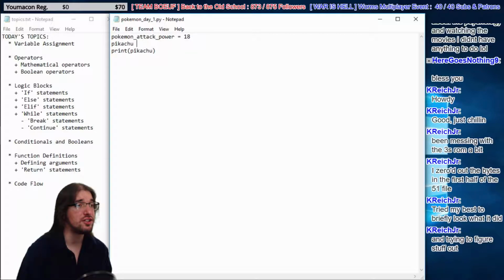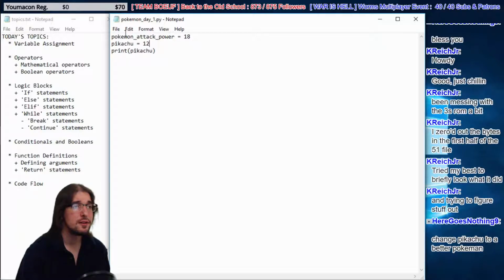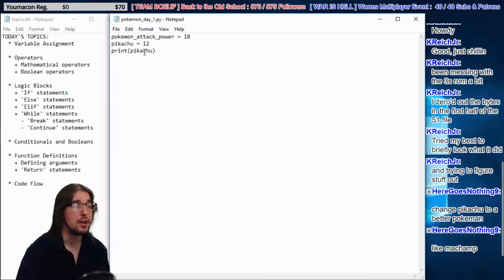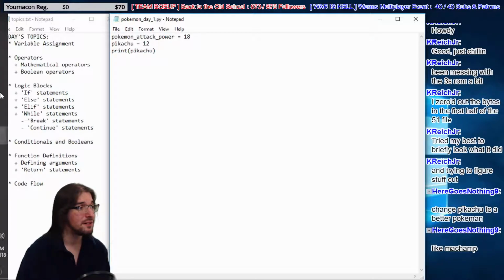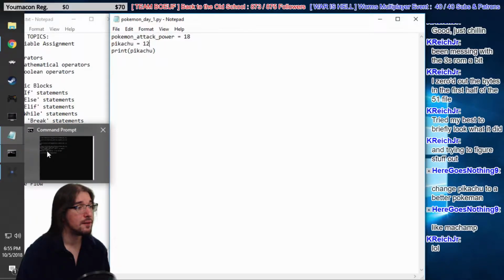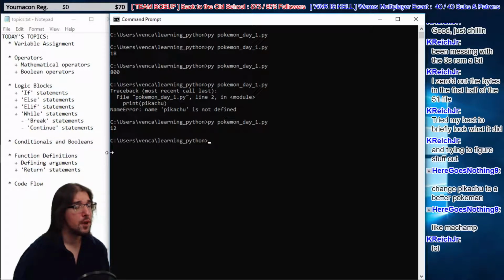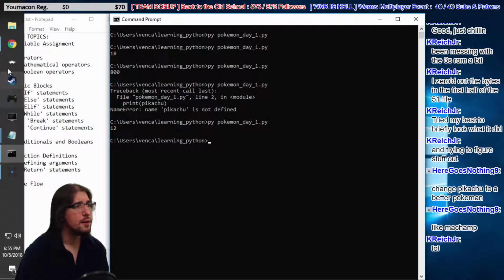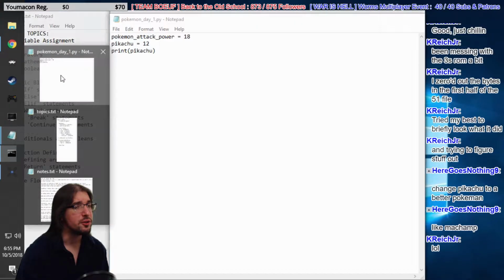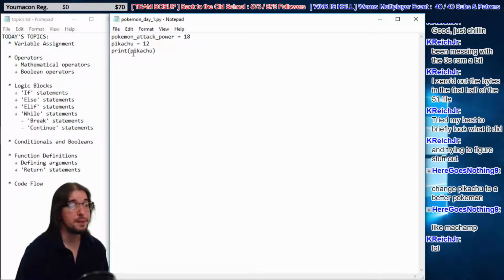Let's say this. I'll say Pikachu equals 12. There you go. Now we assign Pikachu. Now what happens? Oh, well, now we got 12, but that makes sense, I guess. It's not really what we wanted, though, right? We wanted to print off the word Pikachu. But yeah, so when we say print Pikachu, it means print off the variable with the name Pikachu. If we have no variable named Pikachu like this, we get an error.